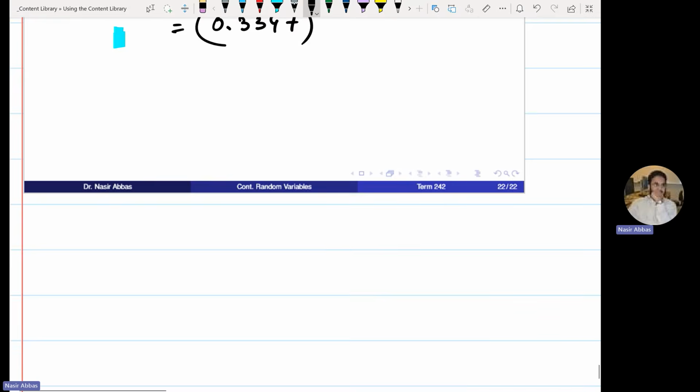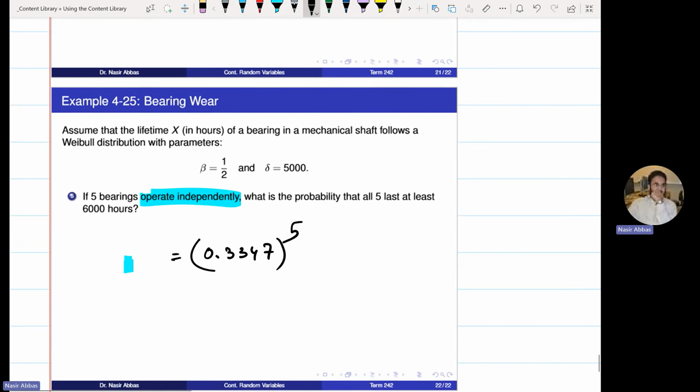So this is the end of Weibull distribution. Again, I want you to complete this example yourself. I will post the slides at the end of this chapter. The slides, of course, will contain the solution. And next class, I will start the all-important normal distribution. In this second major exam, at least 30% of the exam comes from the normal distribution. At least 30% of the exam comes from normal distribution. So come prepared for the next class and pay attention.